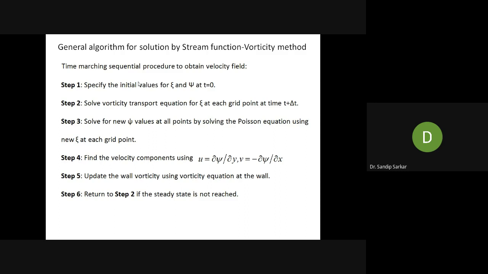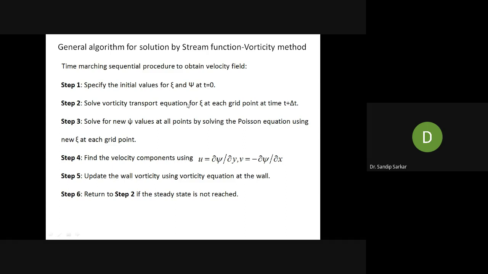So what are the steps? Step number 1, specify the initial conditions. We need to have the initial conditions for vorticity and stream function at time t equal to 0. These are the initial conditions one must have for this time marching sequential algorithm. Step number 1, we should provide the initial conditions for vorticity and stream function at time t equal to 0.